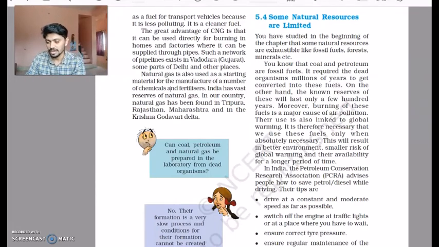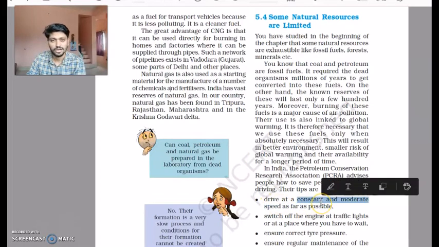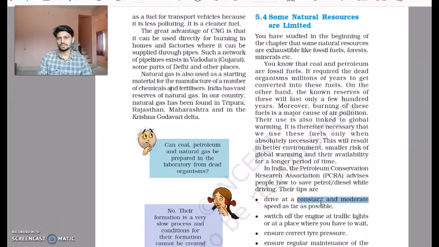So the tips available are: we should drive at a constant speed and we should not drive at very high speed, because driving at high speed not only increases our chances of accident, but it also increases the petrol consumption. If you go at full speed, your petrol will be consumed more, but if you are going at a normal constant speed, the amount of petrol would be moderate.